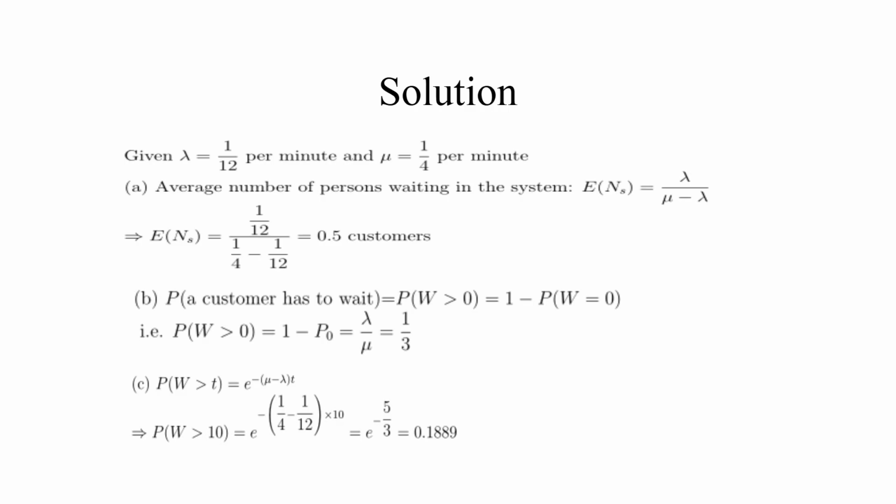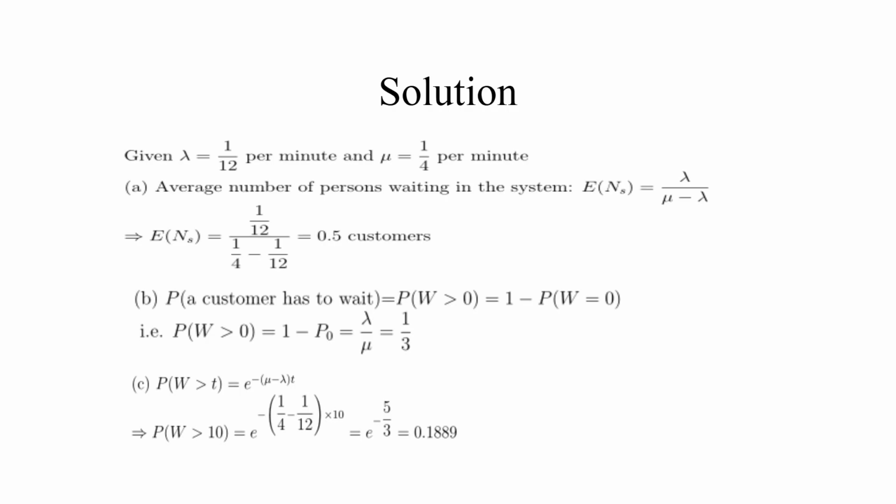B. P of a customer has to wait is equal to P of w greater than 0, which is equal to 1 minus P of w equal to 0. That is, P of w greater than 0 is equal to 1 minus P0, which is equal to lambda by mu, which is equal to 1 by 3.